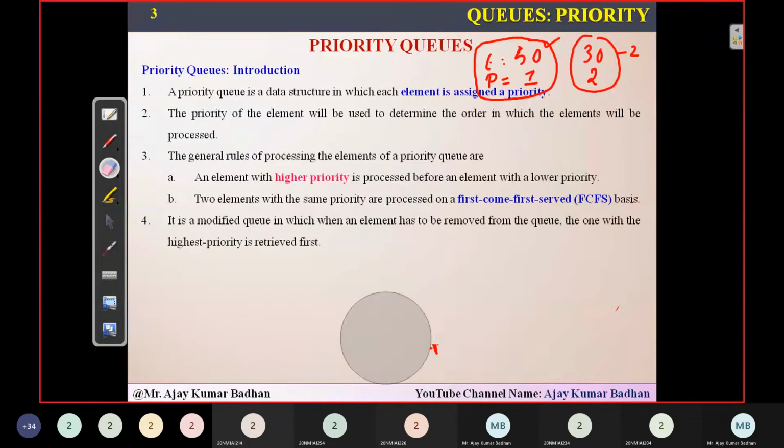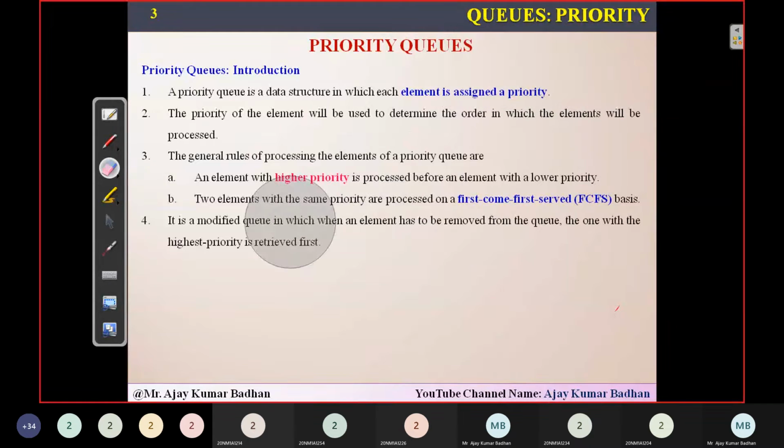I will show you practically how, within the operating system, these priority concepts are used. Don't worry, in the end I will show you. So stay tuned for that.